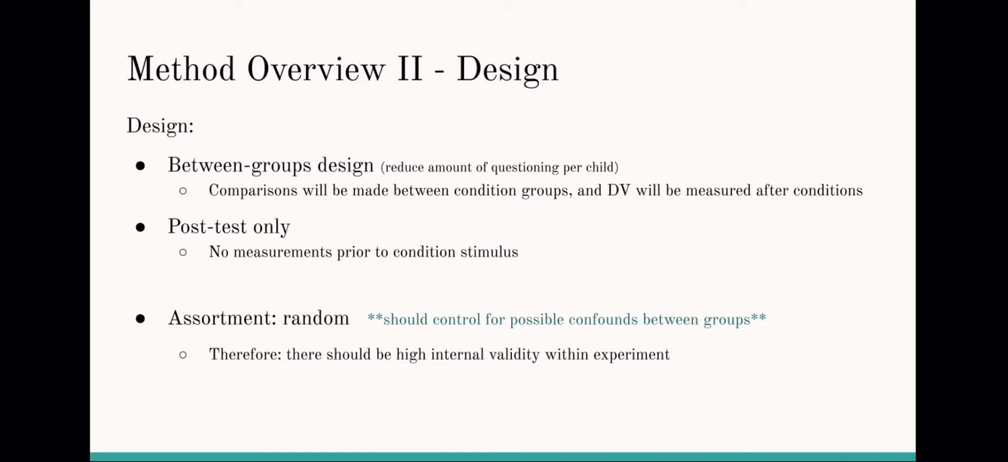We also wanted to point out a potential drawback of this design, which is that we are not able to fully rule out the possibility of group differences. However, we are careful to use random assignment to better ensure that possibility would be ruled out. Random assignment was also used in this scenario so that we could control for other possible confounds between groups.